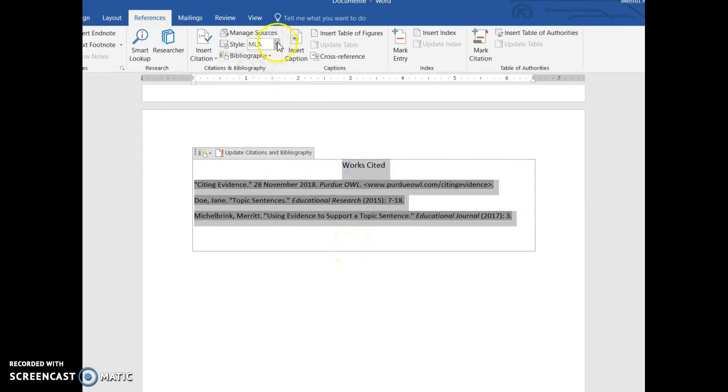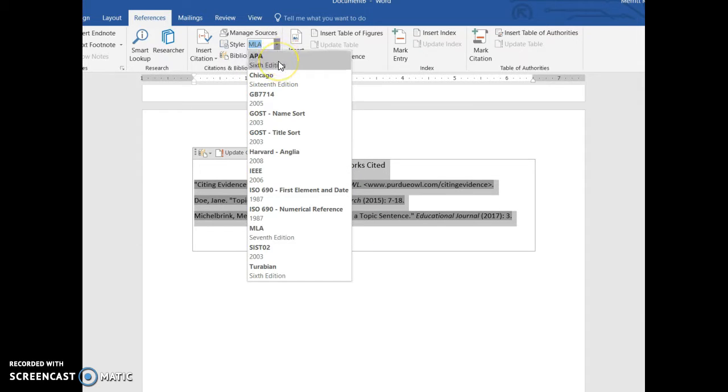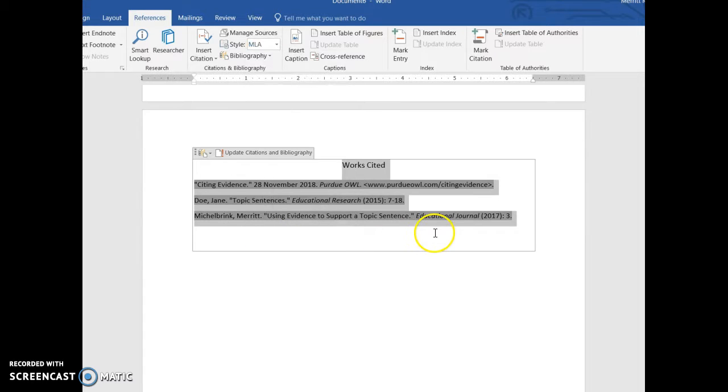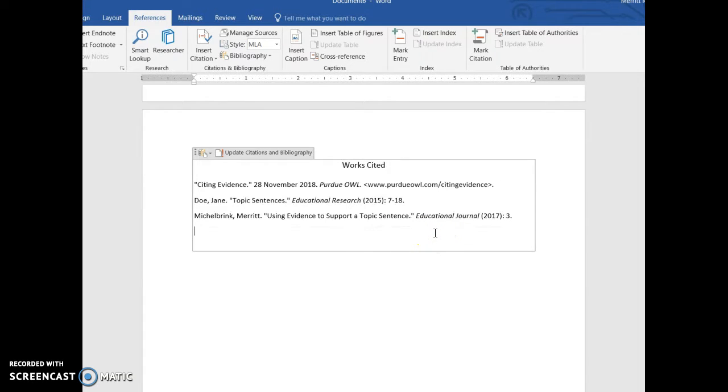This is really nifty because if you are citing in the social sciences, you'll be using APA. If you're using history, you'll be using Chicago. If you're in English, you'll be doing MLA. So in order to make this a little less difficult for you, I prefer to just use this tool because then I can switch it around easily. Occasionally, if you include other citations as you're working, you'll have to update your citations in bibliography, and it'll change it. But otherwise, I find this tends to be pretty sufficient.